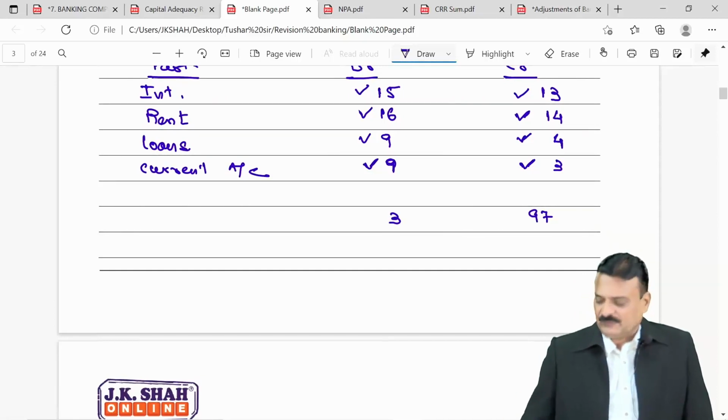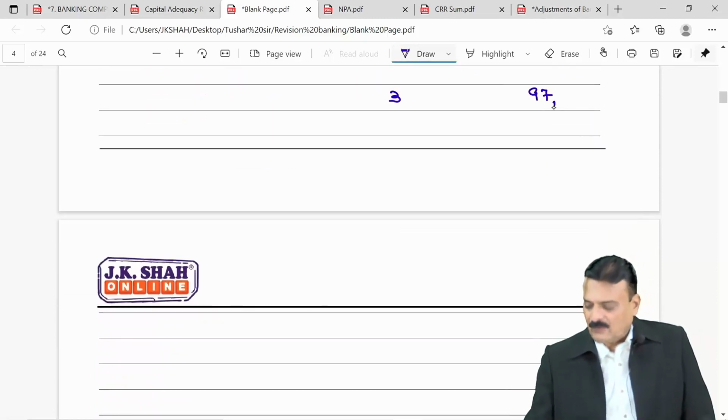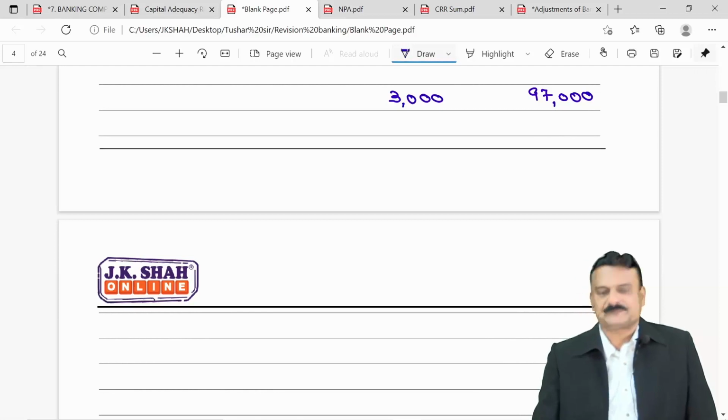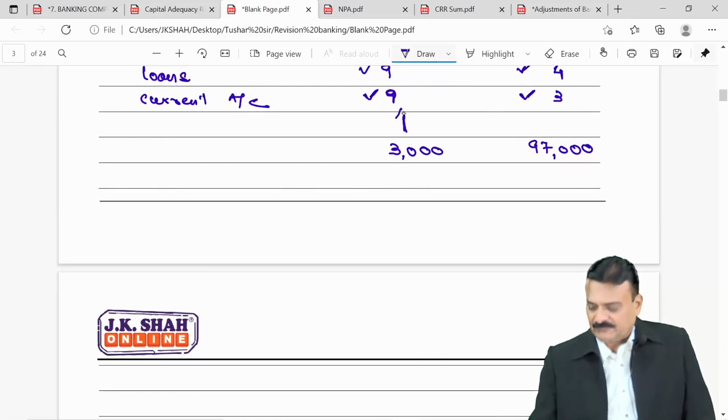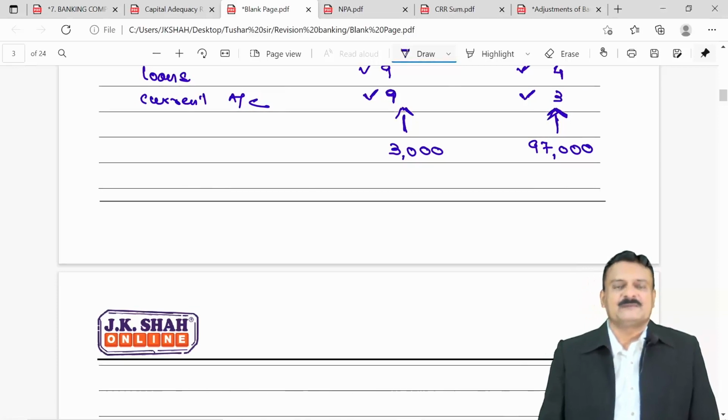For simplicity, I am assuming all having 1000 balances. So 97,000 and 3000. So what should happen? This 3000 is overdraft, should go to Schedule 9. 97,000 is a favorable balance, deposit for us, Schedule 3.